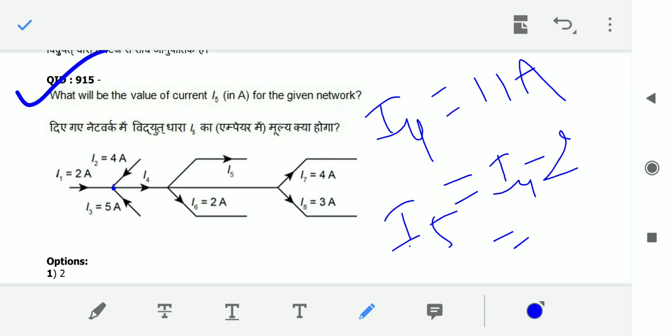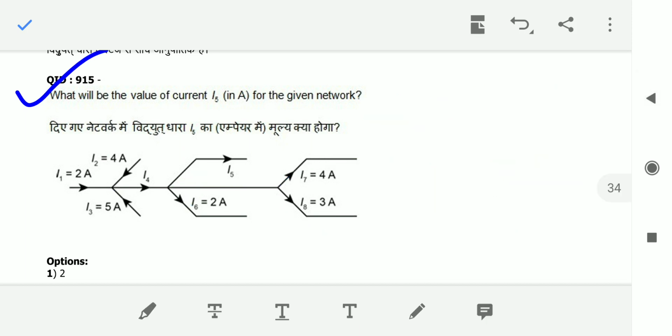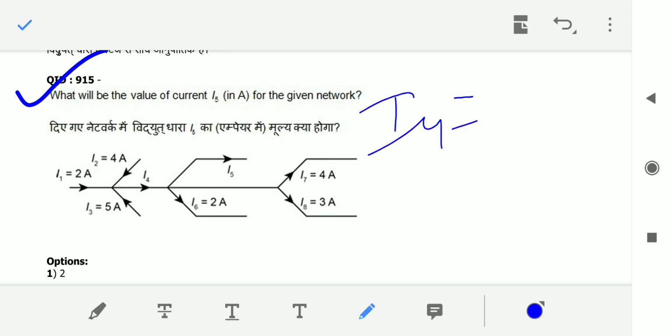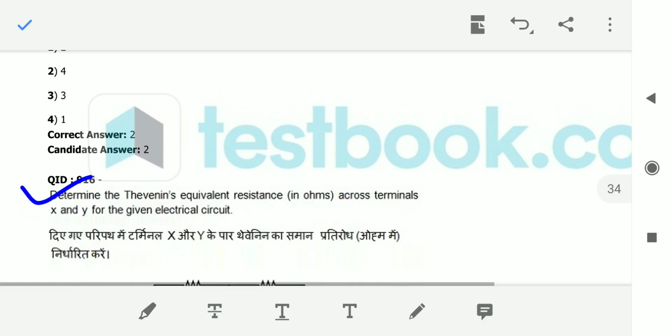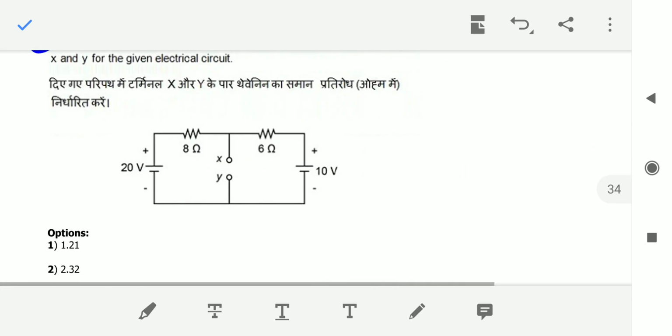Why? Because it has 3 paths, not only 2 paths. This is one path, this is another path, and this is also another path. In this path, 4 plus 3 is going outside. So here I4 equals 11, that is fine, whereas I5 equals 11 minus 2, minus this 7 also. That means we will have 2 amperes. So the answer is 2 amperes.